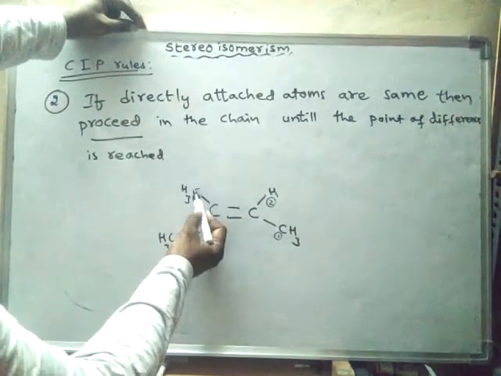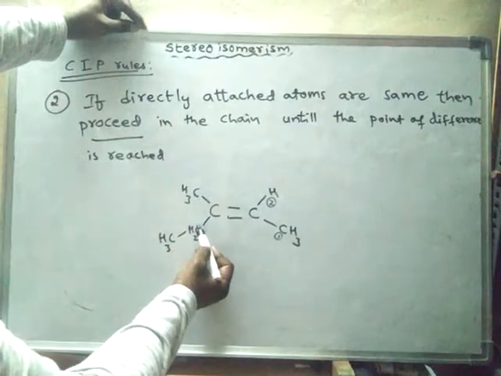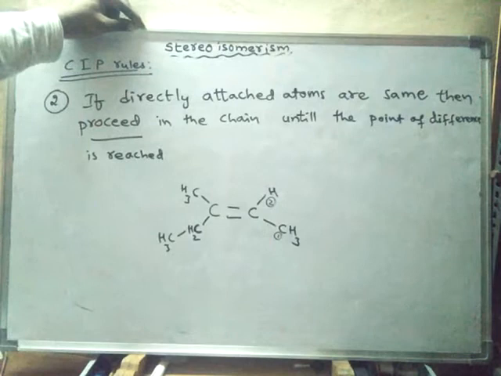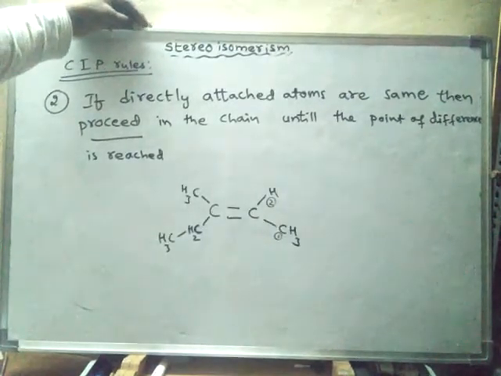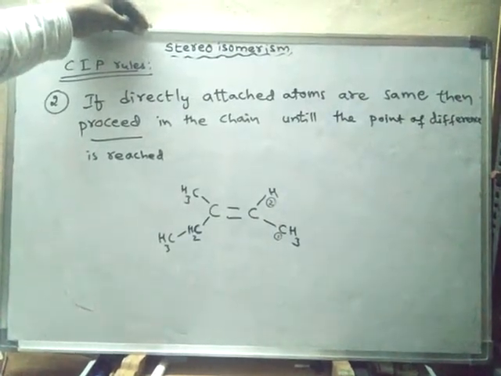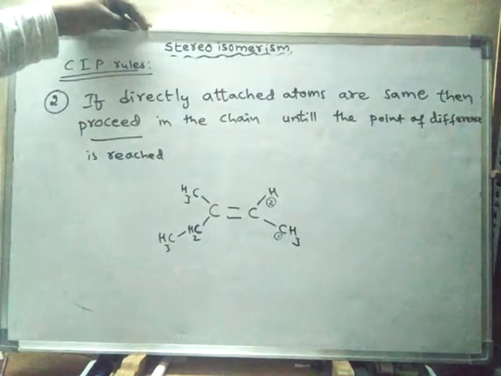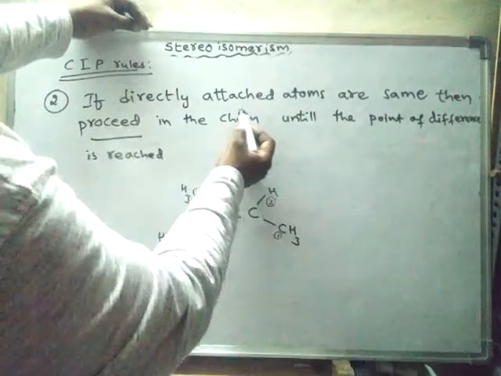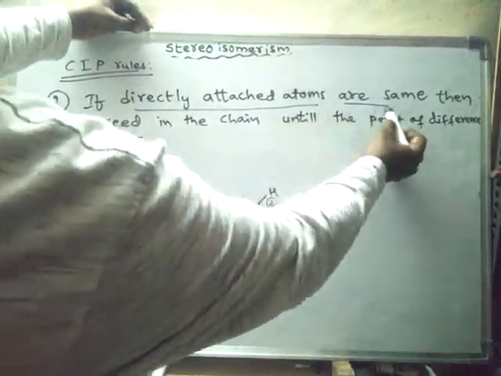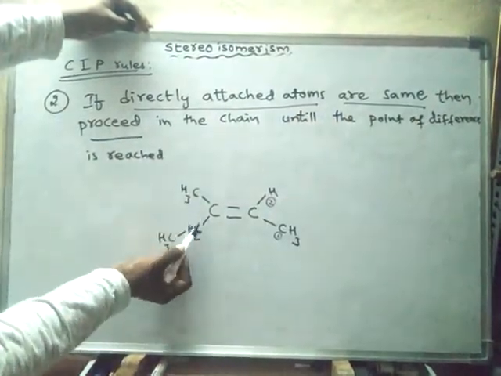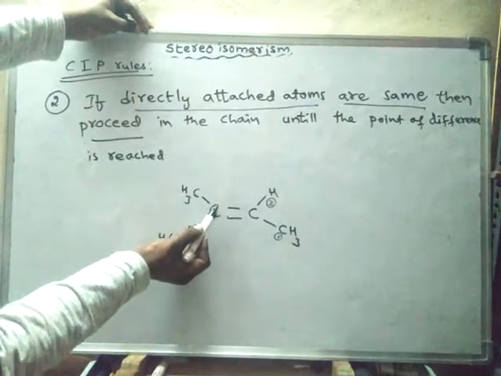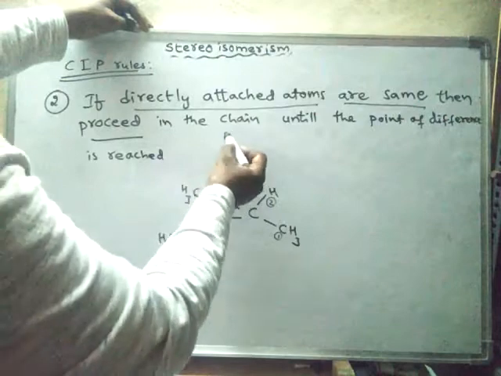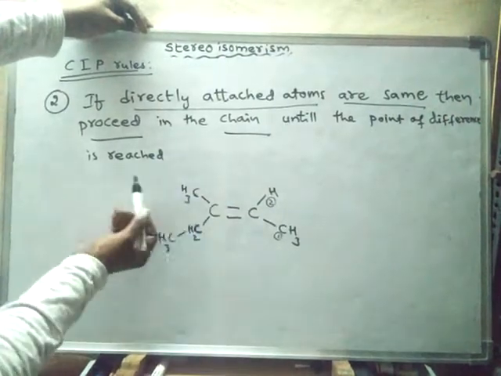That means the same atoms are attached, carbon and carbon. Then which one should be given priority 1 and which one should be given priority 2? What do we have to do in such a case? If the directly attached atoms are the same, these two being the directly attached atoms to this carbon, then proceed in the chain.